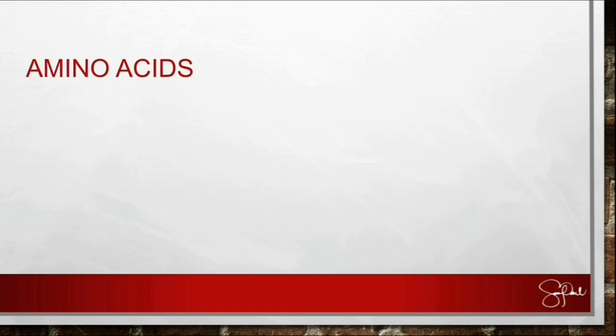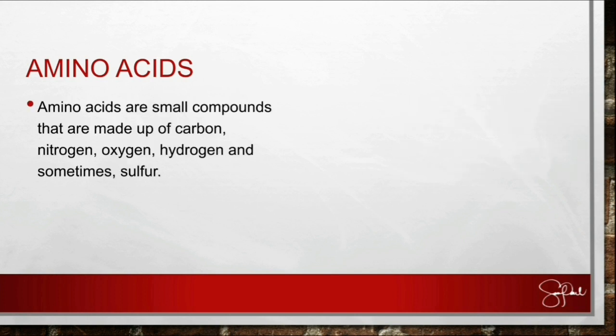Amino acids. So, what are amino acids? If proteins are the building block of our body or of living things, amino acids are the building block of proteins. Amino acids are small compounds that are made up of carbon, nitrogen, oxygen, hydrogen, and sometimes sulfur. So these elements are the primary component of an amino acid. All amino acids share the same structure. So I will show you later the general structure of an amino acid.